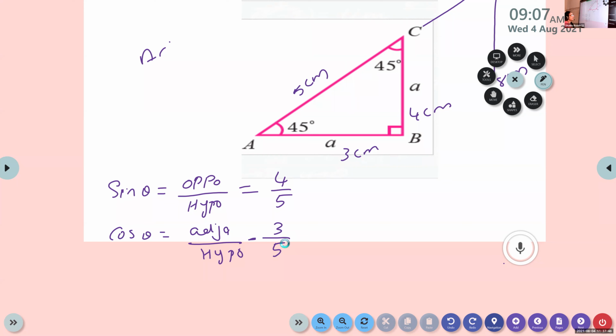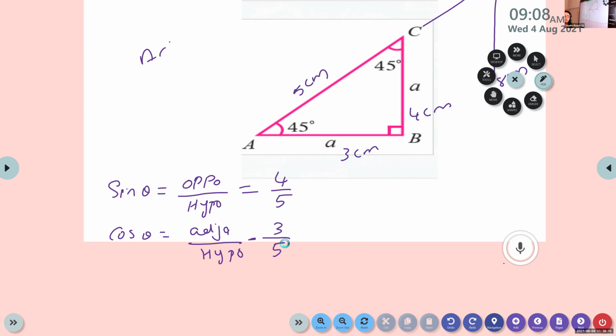So always in a right triangle, which side will be always the longest one? Hypotenuse. Hypotenuse will be the longest one in all cases. So in sin theta and cos theta, always the denominator will be the largest number, isn't it? Because the denominator is the hypotenuse.